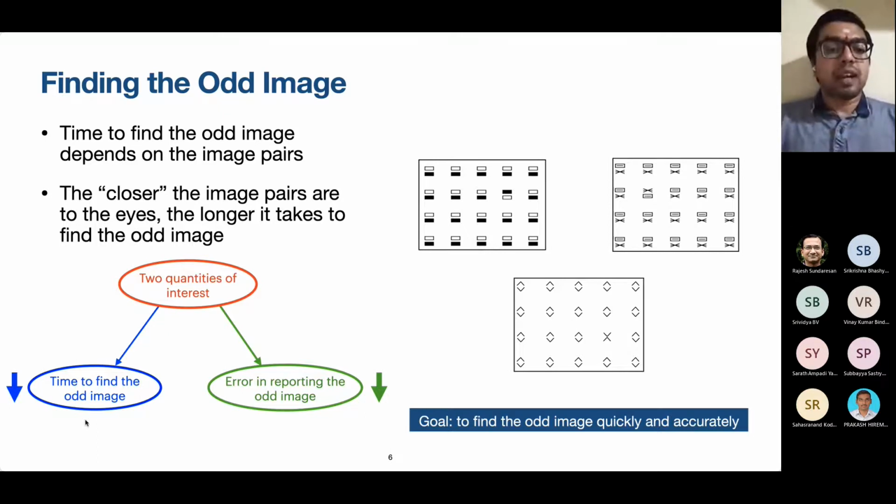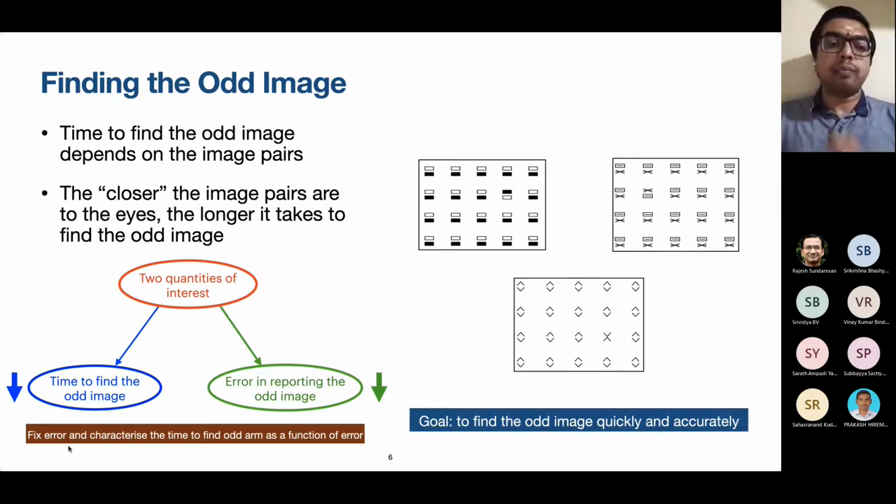In order to characterize the relationship between these quantities, it is customary to fix one of them and analyze the behavior of the other. Throughout this talk, we will be fixing the error probability, and we will be looking at the behavior of the time to find the odd image as a function of error. This is what is called the fixed confidence regime.